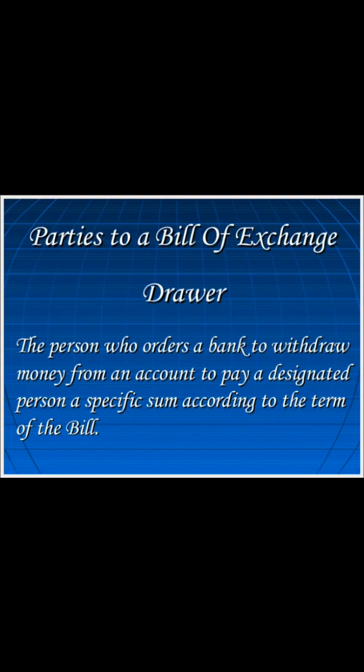It is an unconditional order, which we have already discussed. The proper amount to be paid on the due date is also mentioned there. All that is written in the document prepared by the drawer and sent to the drawee for acceptance.